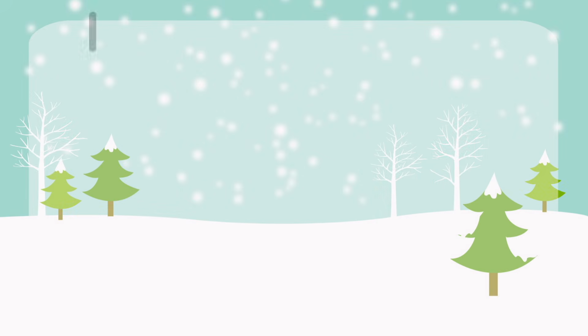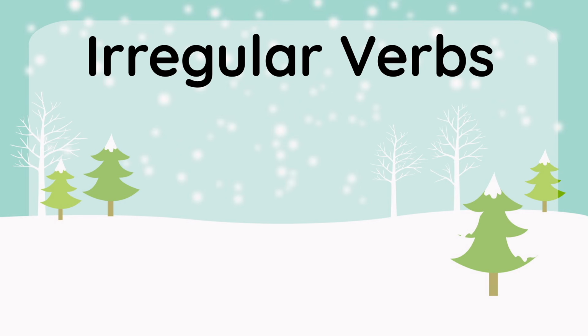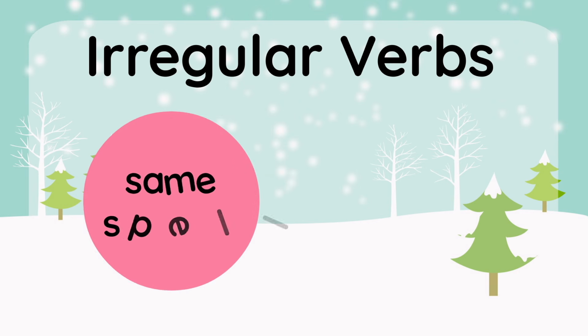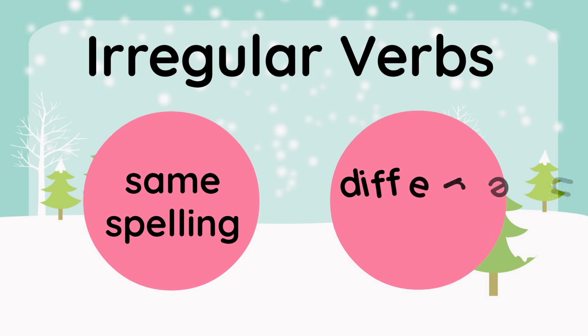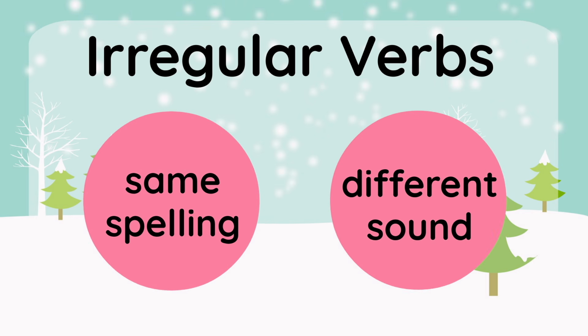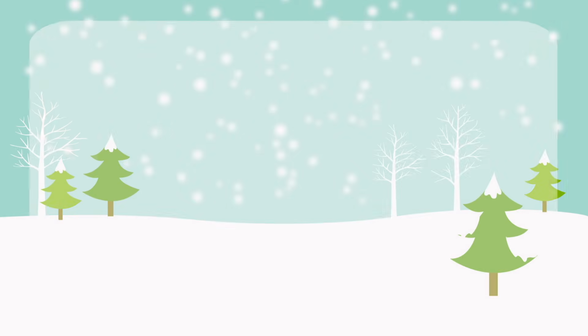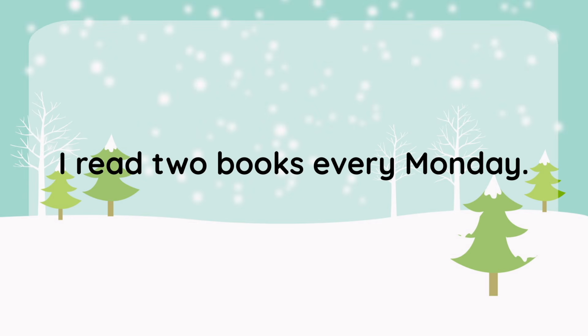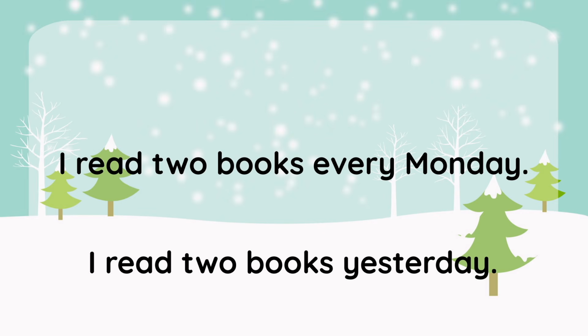Let's take it up a notch and look at one more kind of irregular verb. This one's tricky because the spelling stays the same, but the pronunciation, the sound, is different. Read this sentence. I read two books every Monday. Now read this. I read two books yesterday. Which verb is in the present tense and which one's in the past tense?